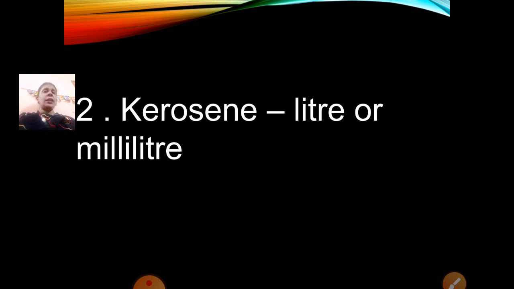Next question. Kerosene. Now, do we get kerosene in kilogram? 1 kg kerosene, or 1 centimeter kerosene, or 3 centimeter kerosene, or 5 kg kerosene? No, we get kerosene in liter or milliliter because it is a liquid form. Kerosene is in a liquid form, so we get it in liter or milliliter. Which measurement we use for taking kerosene? Liter or milliliter.